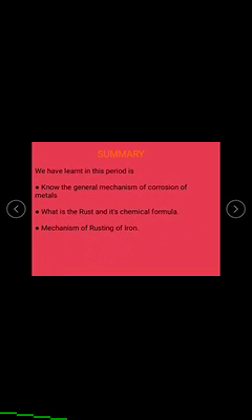In this session, we discussed the general mechanism of the corrosion of metals, what rust is and its chemical formula, the mechanism of rusting of iron, and also the factors that influence the rusting of iron. Now let us see some examples for this.